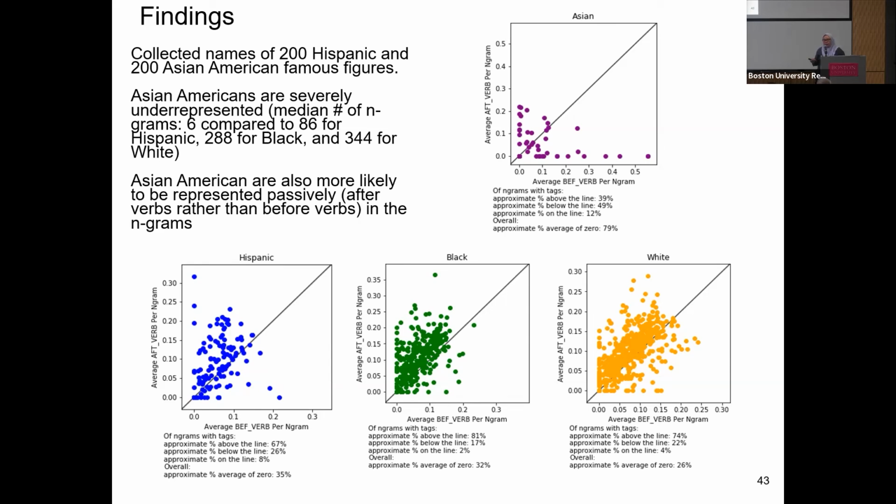So in short, we believe that the way society perceives different racial groups might be represented by the way they are portrayed in text. And data science tools, such as some of the things we've done, can be used to study this phenomenon on a much larger scale than before. And we are currently extending this work to also study this phenomenon on larger and longer texts, including emerging media like social media and news articles.